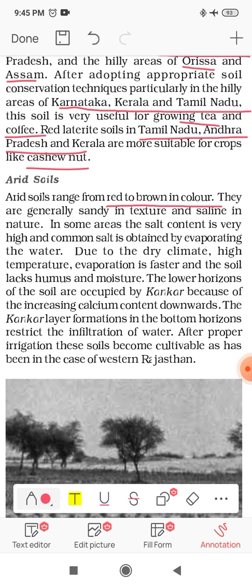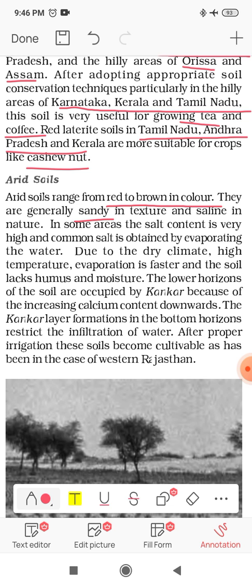As we know, we have semi-arid regions and arid regions, so according to that we have a range of color of this arid soil, from red to brown. They are generally sandy in texture and saline in nature. Arid soil means it is very much sandy.